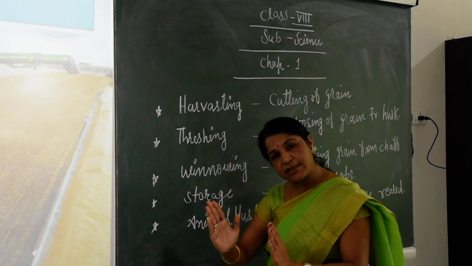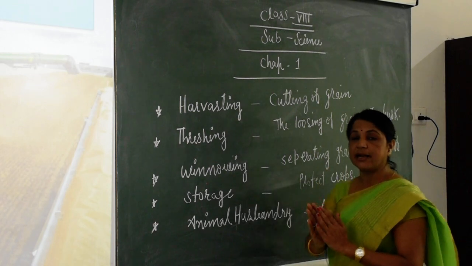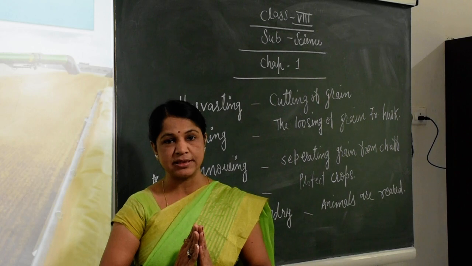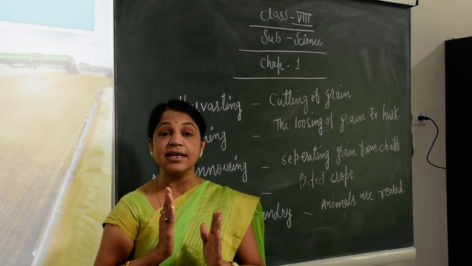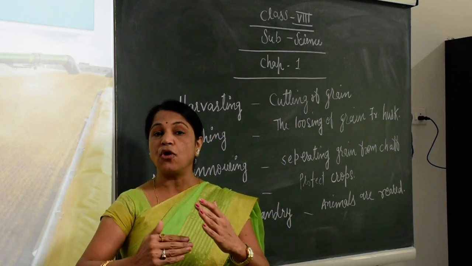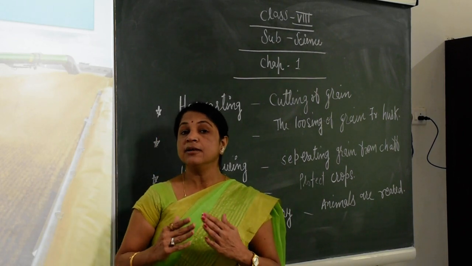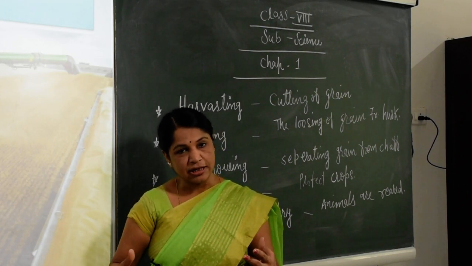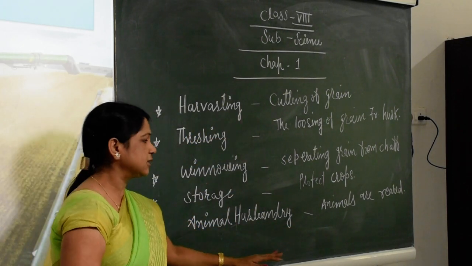And after the storage of crops, last there is animal husbandry. Animal husbandry is concerned with animals. In this branch, children, we rear animals, and we obtain from the animals different types of foods such as milk, eggs, meat, fibers, etc. So this is the topic we are going to discuss today.